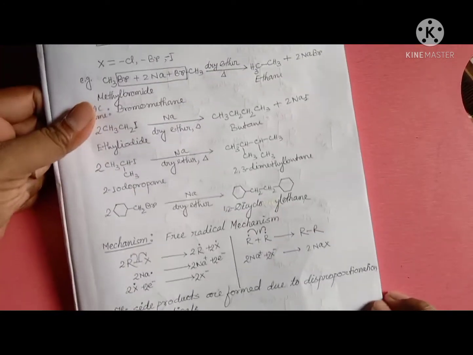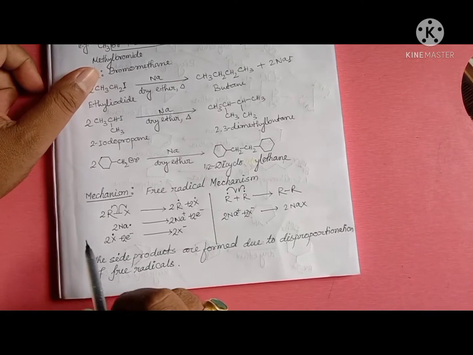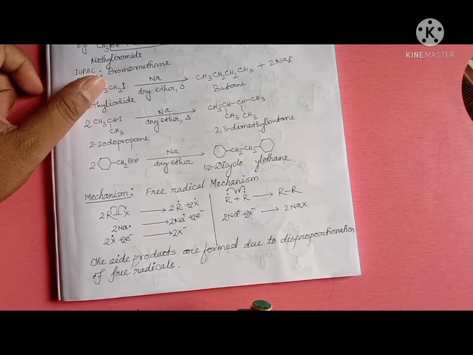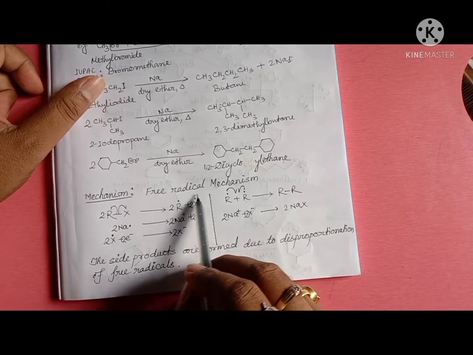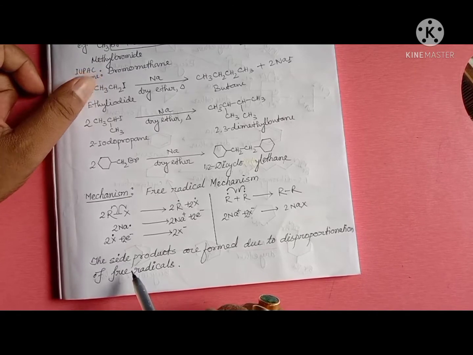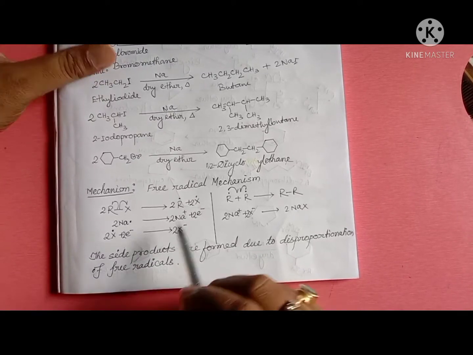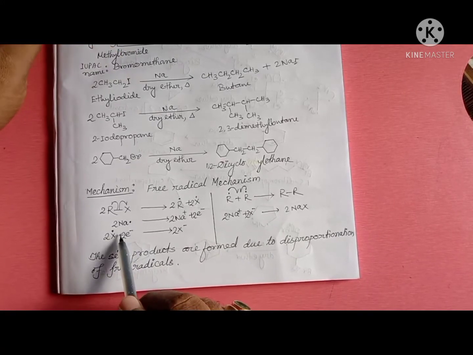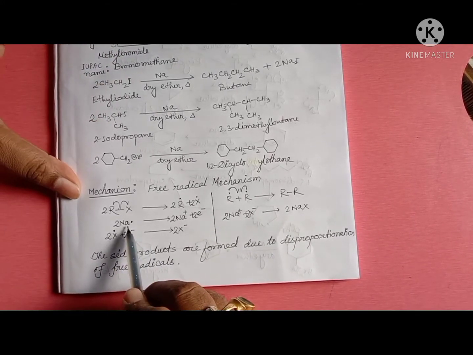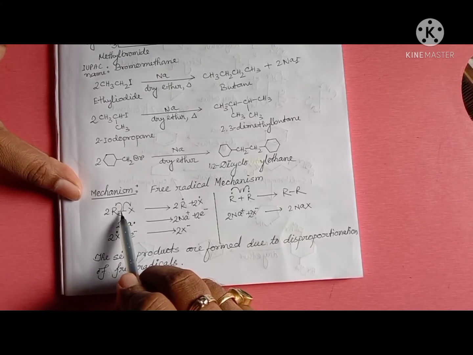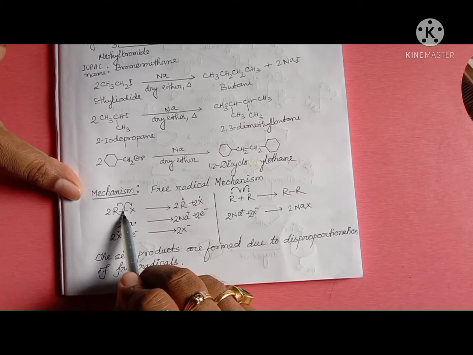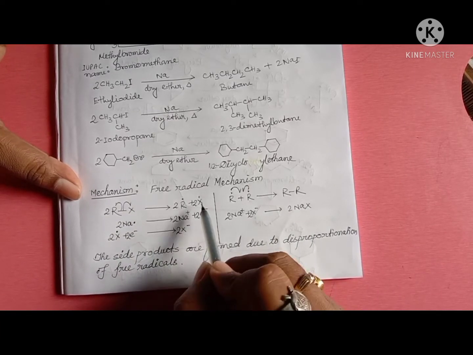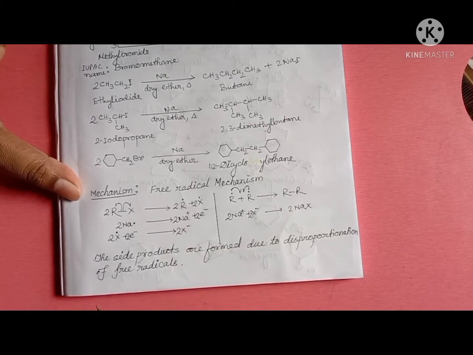Next, the mechanism. Now I will discuss the free radical mechanism. The Wurtz reaction occurs through a free radical mechanism. Generally, in the presence of metal, homolytic cleavage occurs. Here, in the presence of sodium, homolytic cleavage occurs at this bond, and alkyl and halide free radicals are formed.